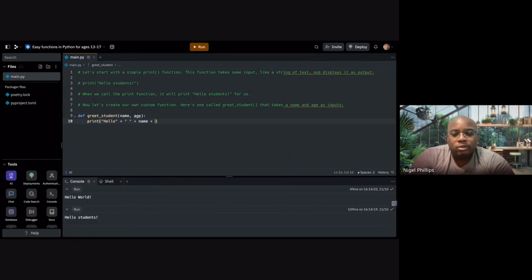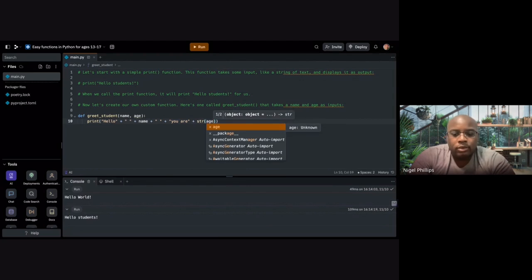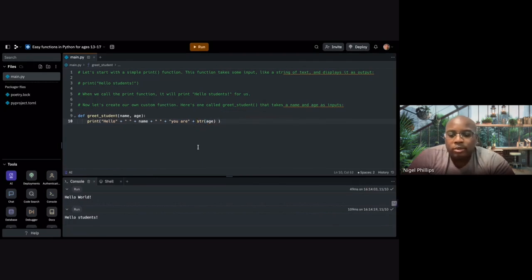So we want to put another plus, put that colon for that space, go over and put another space. So now it's going to be hello, space, whatever the person's name is, plus, and then you're going to put you are string age years old. So what this is going to do is print at the bottom, hello, person, space, you are whatever age that you want to put at the bottom. We'll get to that in a second. And it's going to be plus years old, so make sure to put another space in there.